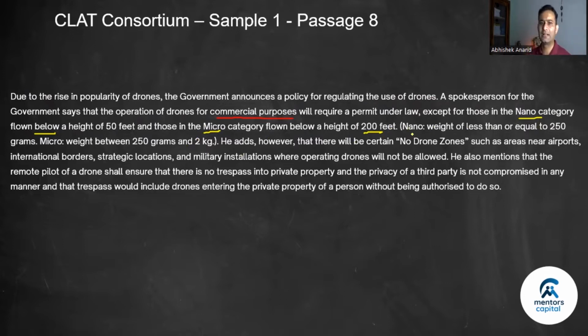And now they have defined nano. Nano is weight of less than or equal to 250 grams. Micro is between 250 grams to 2 kg. All right. He adds, however, that there will be certain no drone zones. You can't operate your drone in areas such as near airports, international borders, strategic locations, and military installations, where operating drones will not be allowed. So a question could come on this.